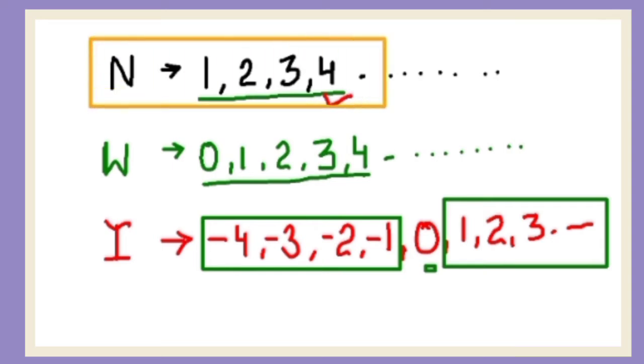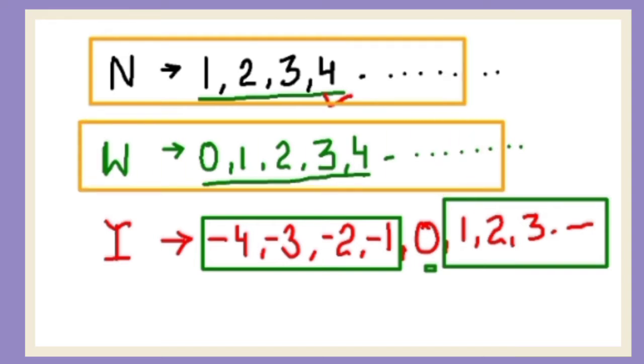So natural numbers start with 1, like 1, 2, 3 and so on. Whole numbers start with 0. And integers include negative integers, positive integers and the 0. Now let us understand about the rational numbers. All the numbers which can be written in the form of P upon Q are known as rational numbers. But the condition is Q can never be 0.